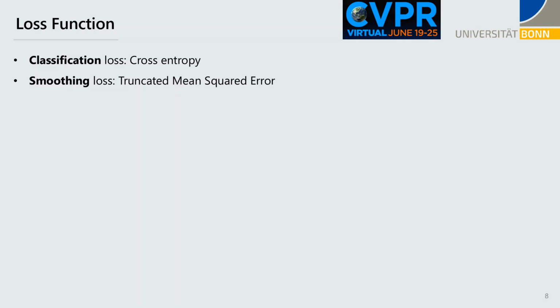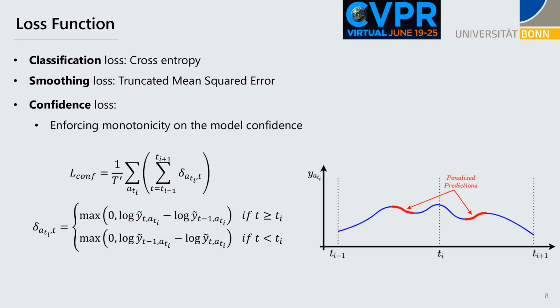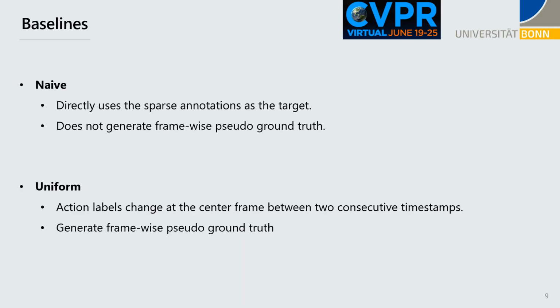We have three losses: the classification loss, the smoothing loss, and the novel confidence loss. It penalizes the increase in confidence as we deviate from the annotated timestamp. The total loss is the sum of the three losses. We design two baselines. The naive baseline directly uses the sparse annotations as the target. The uniform baseline assumes action labels change at the center frame between two consecutive timestamps.